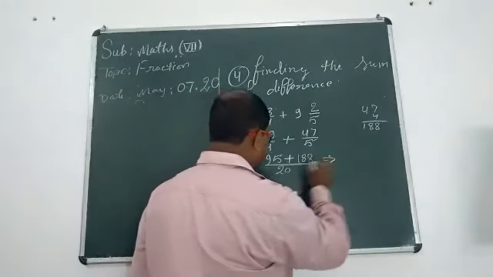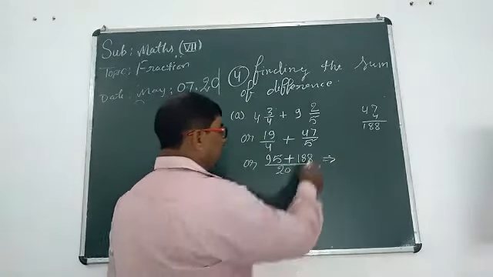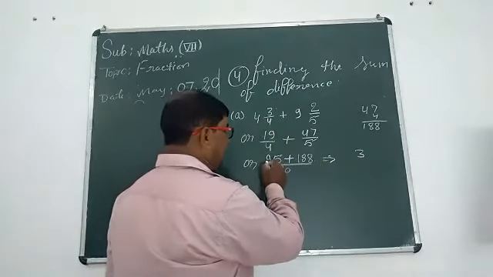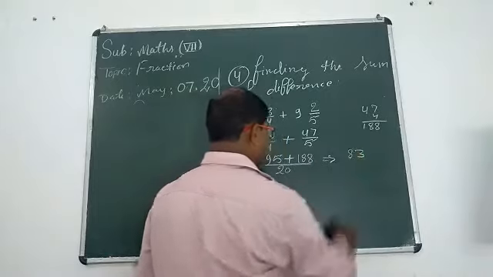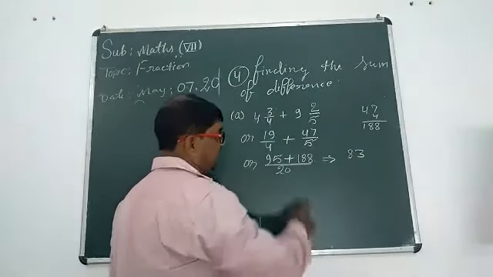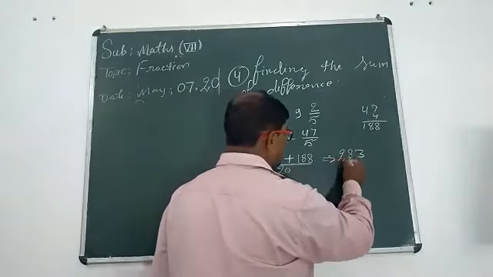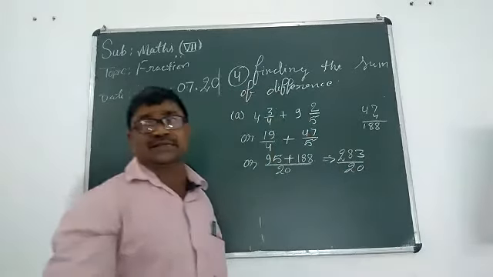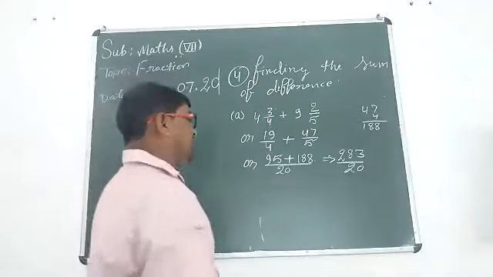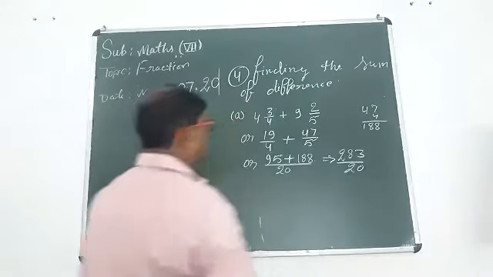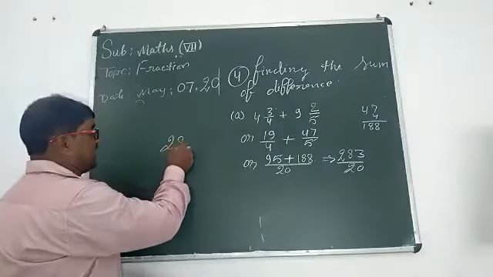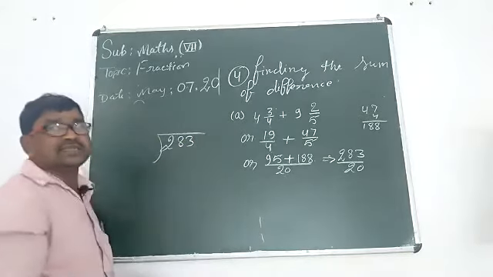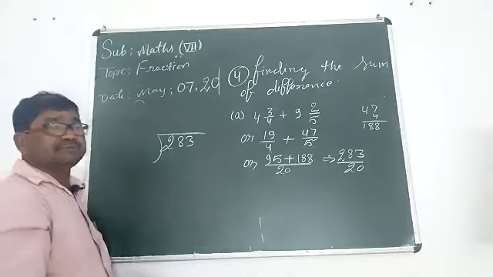Now, student, add these together. 5 plus 8 is 13, 9 and 9 is 18, 1 in your memory, 1 plus 1 is 2. 283 upon 20. In this way you can write. Now you should divide 283 by 20 because you want to change it into a mixed fraction.